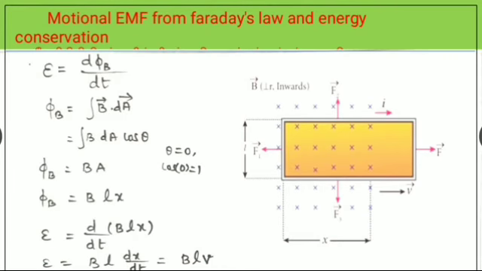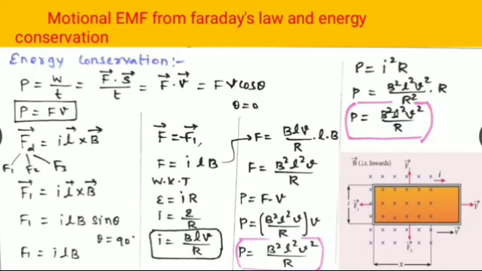Now, let us find the magnetic force acting on the loop due to its movement in the magnetic field. Let three deflecting forces F1, F2, F3 be acting on the three segments of the loop. The general equation of each deflecting force is given by F_d is equal to ILB.